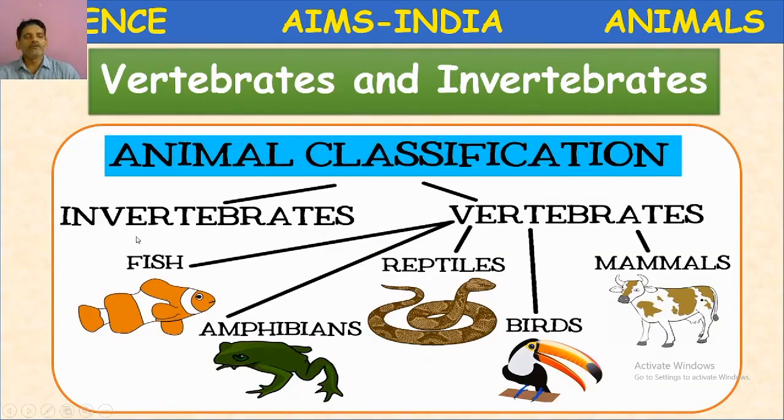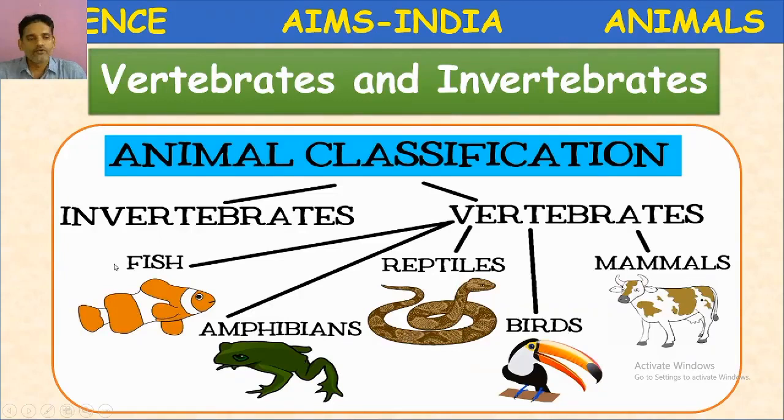Yes, the animals without backbone are called invertebrates. Then what are vertebrates? The animals with backbone are called vertebrates. Vertebrates are again divided into 5 main groups. They are fish, amphibians, reptiles, birds, mammals.